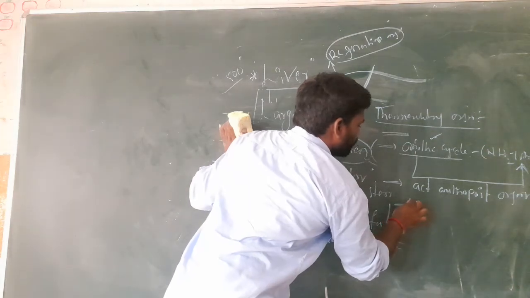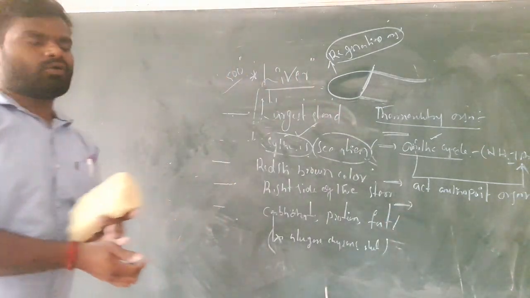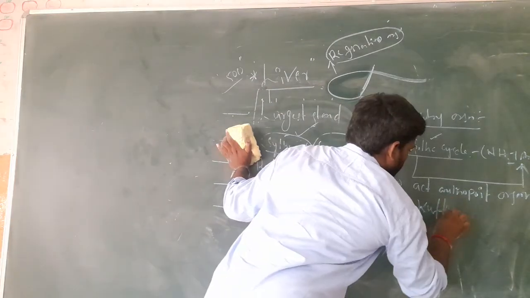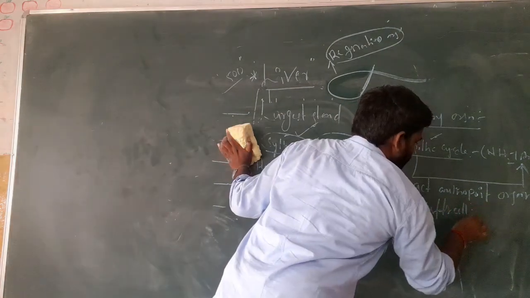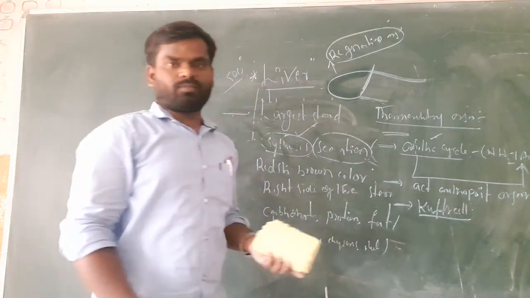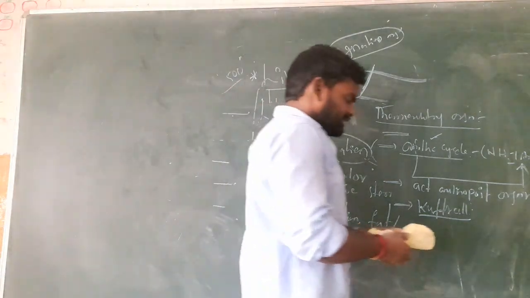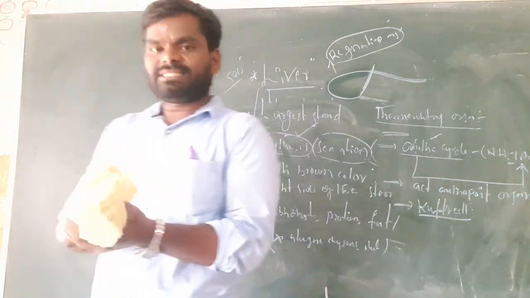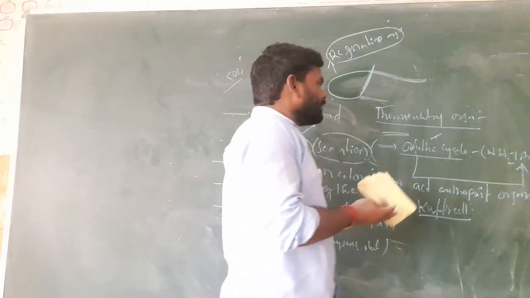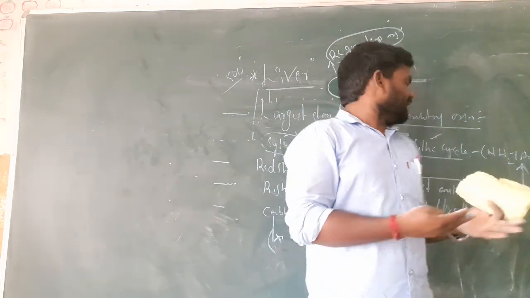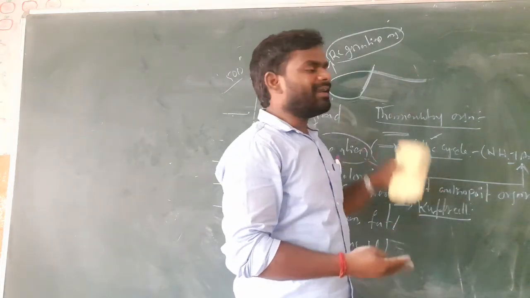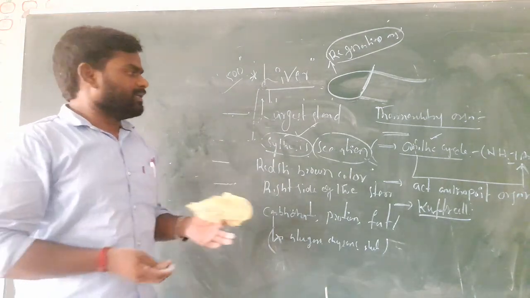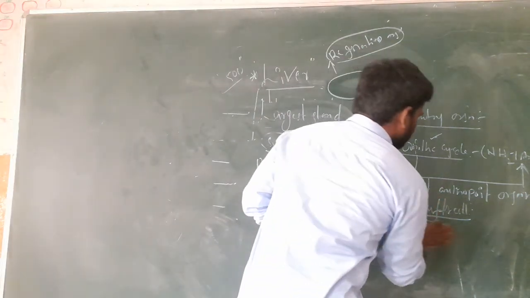The next one is the Kupffer cells. What is the function of Kupffer cells? Kupffer cells are the pathogen-fighting cells. Suppose microorganisms enter our body, these Kupffer cells of the liver kill the microorganisms and remove them. This is the function of the Kupffer cells.